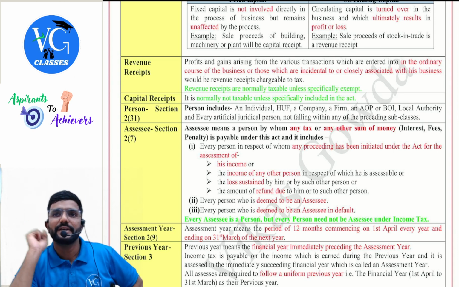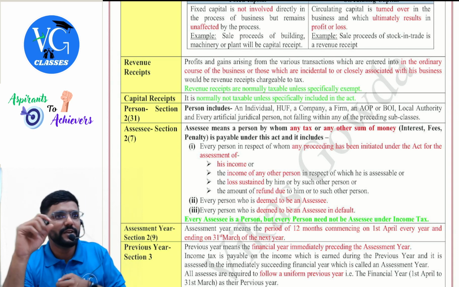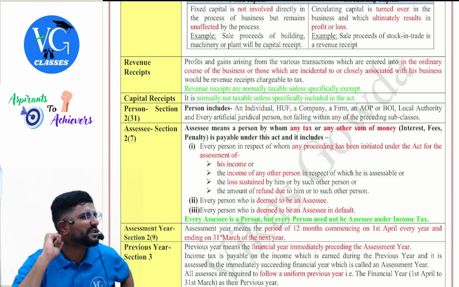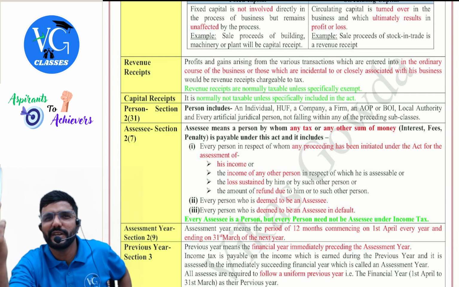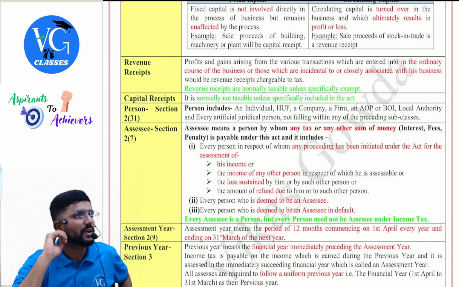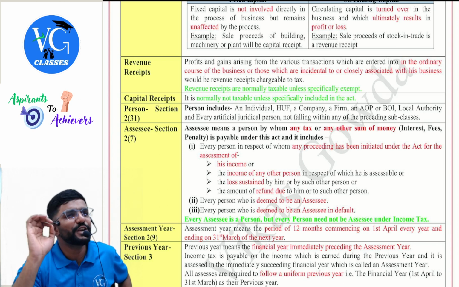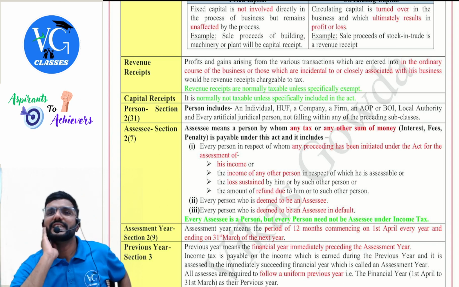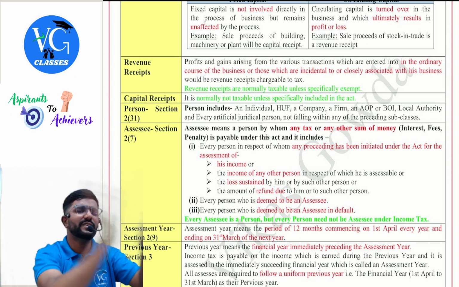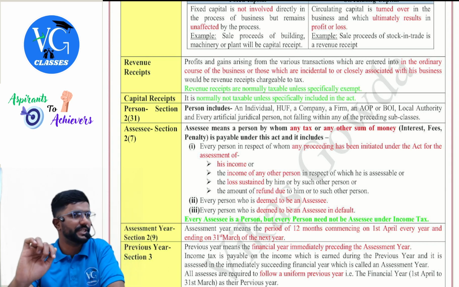Now, guys, from the accounting point of view, I will also tell you how to differentiate capital and revenue items. If the transaction relates to inventory or stock, it is revenue in nature. Purchase or sale of inventory or goods is always revenue in nature. What about fixed assets, sir? Anything related to fixed assets, both purchase and sale, is always capital in nature, and a capital transaction will always have an impact on the balance sheet.